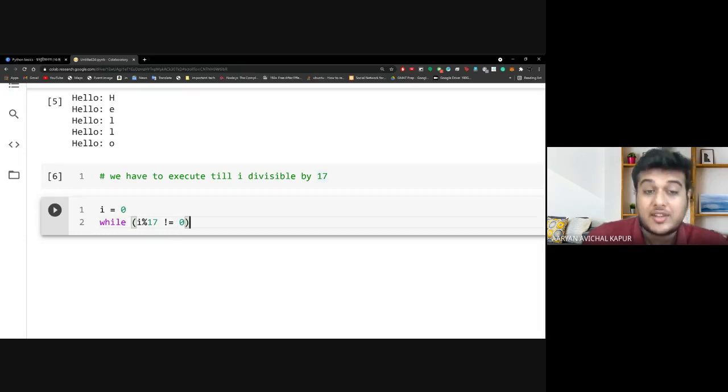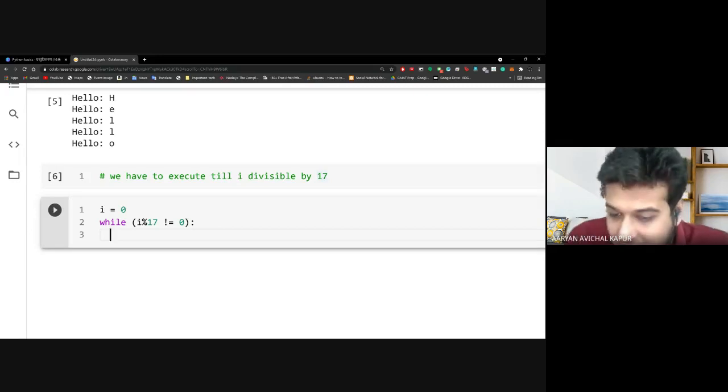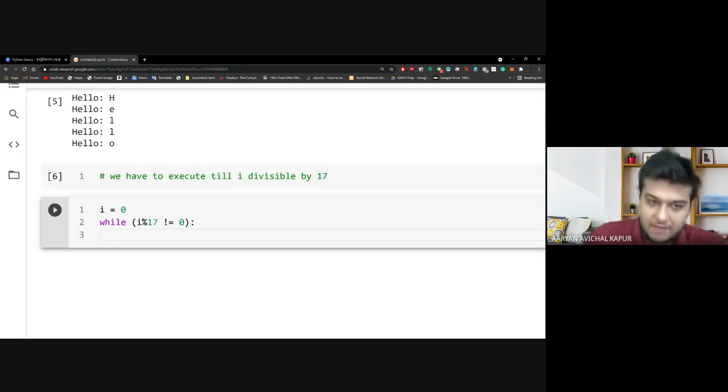Now, if not everyone is clear, percentage means remainder, and if anything is divisible by a number, the remainder should be 0, right? So while the remainder is not 0, we keep running, and when the remainder becomes 0, we stop, right? Somebody had a question as to how to use do while. I will also demonstrate this using do while, right? It is not traditionally do while, but it simulates it, sort of replicates the functionality, right?